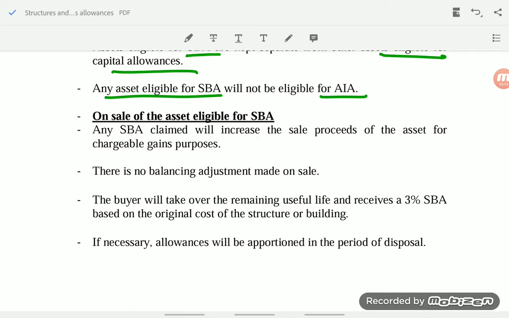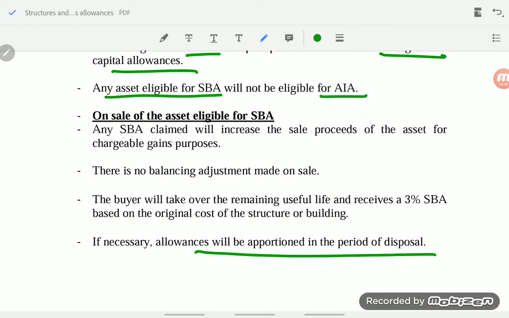When they are selling this asset which was eligible for SBA, the new buyer will take over the remaining life of that asset, that is the building, and he can claim 3% SBA on the original cost of the structure, not on the purchase price. Whatever was the original cost of the building or structure, on that the new buyer can claim 3% SBA for the remaining useful life. And even in the year he is buying, if it is during the year, then the allowance will be apportioned in the period of disposal.